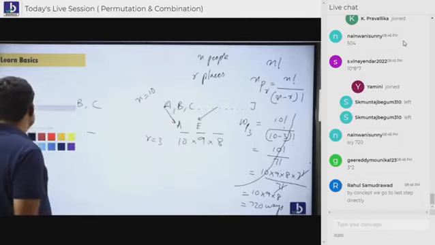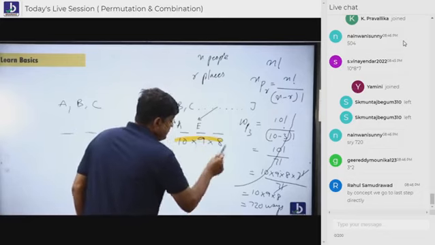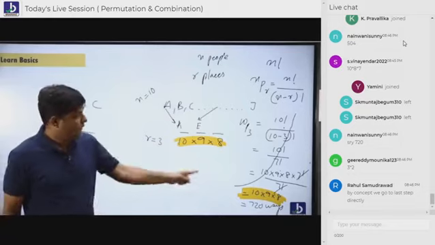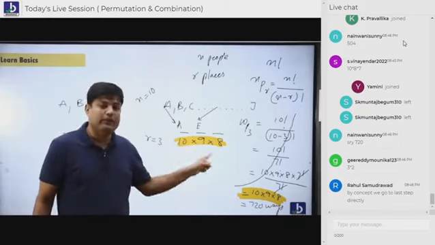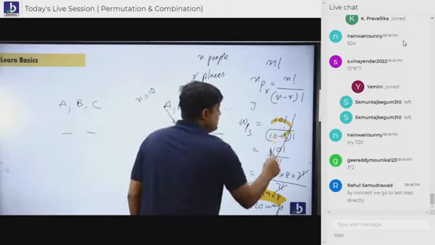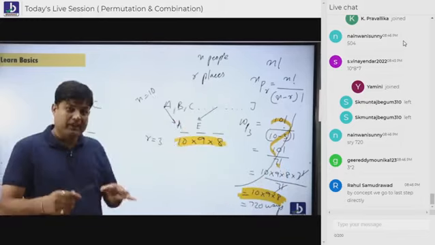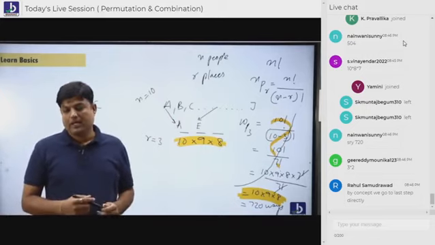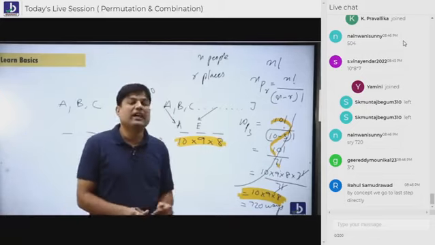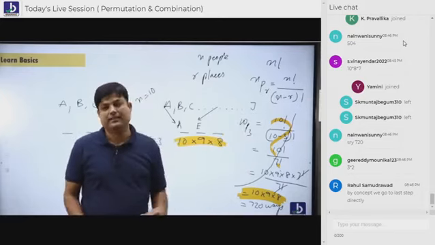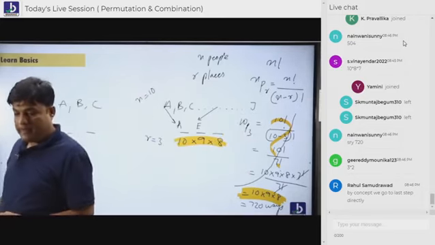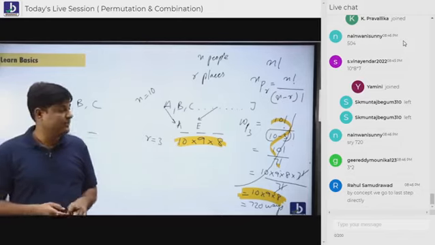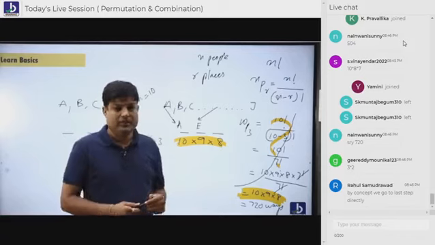Now, students, you are doing the same thing here as you do at the end of the formula. When you are doing the same thing at the end of the formula, do you want this much drama? 10 factorial by 10 minus 3 factorial, the nPr formula, nothing, sir, nothing we don't know. With the formula or without the formula, both are the same. So that's the reason we don't recommend all these things. Are you understanding? By concept, we go to the last step directly. Oh, good, Rahul. That's good. The last step, whatever we have to arrange.